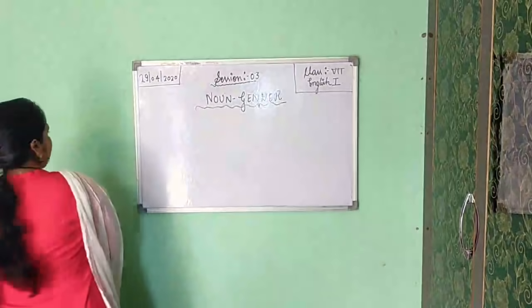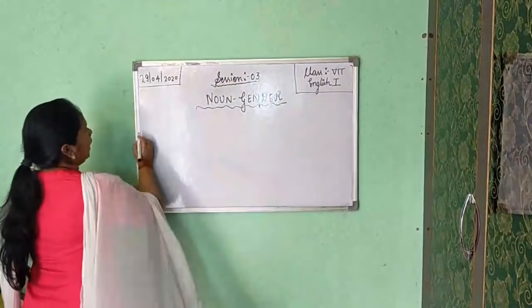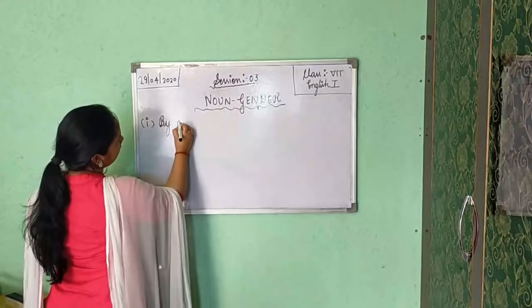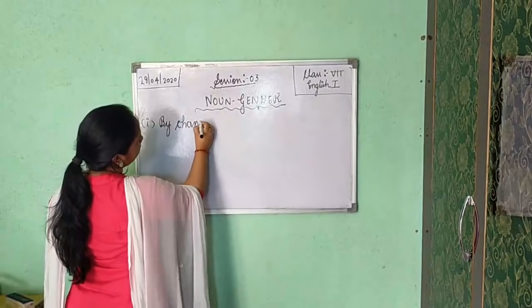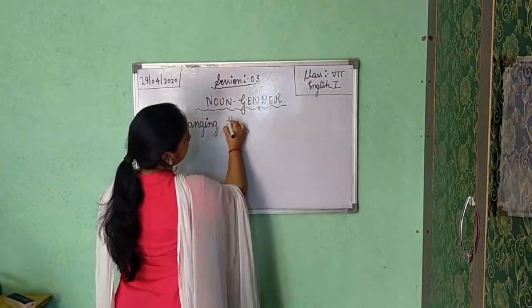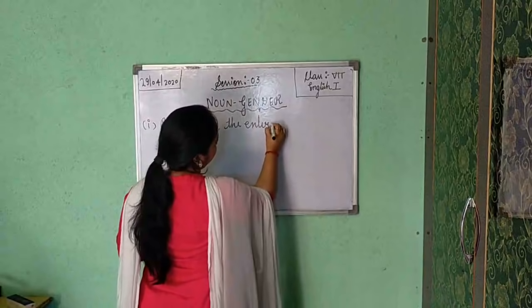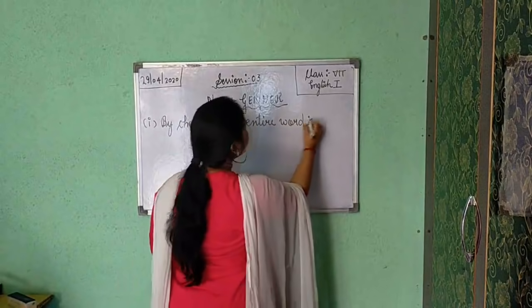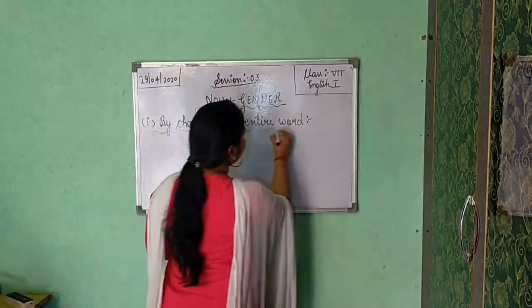So, among the 4 ways, the first one is by changing the entire word.